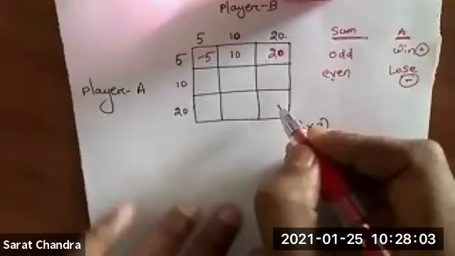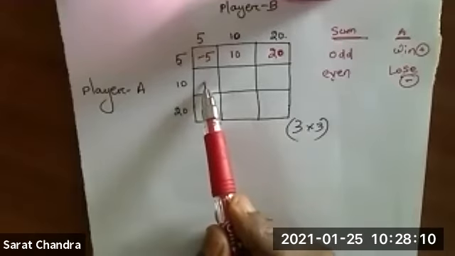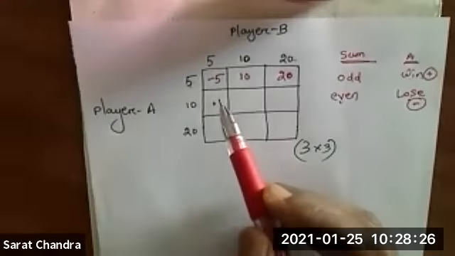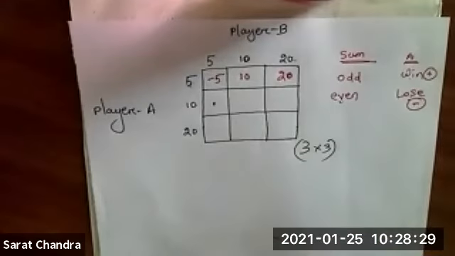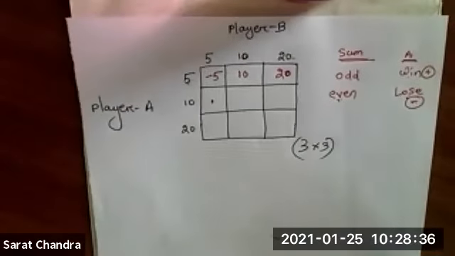Now you tell me, in this box, what value shall I write? Some people are telling 5, some people are telling 10, and some people are telling nothing. They are sleeping. So what to write? Some have said 5, some have said 10, some have said -10. Okay, so this means you have some confusion. Once again, I will tell. Okay, why is it -10? It should not be -10, sir.